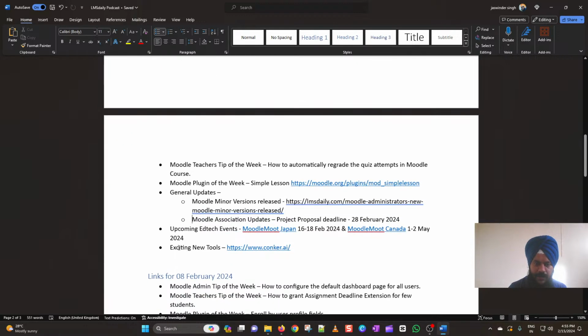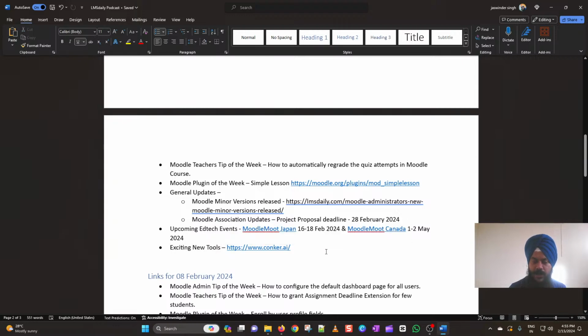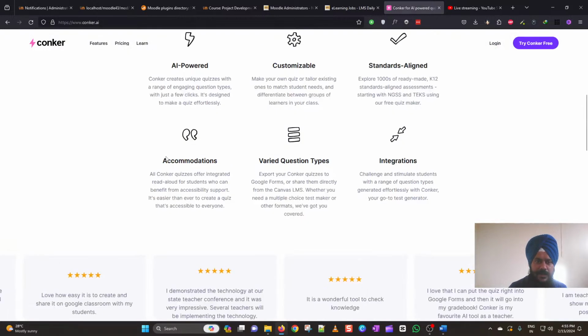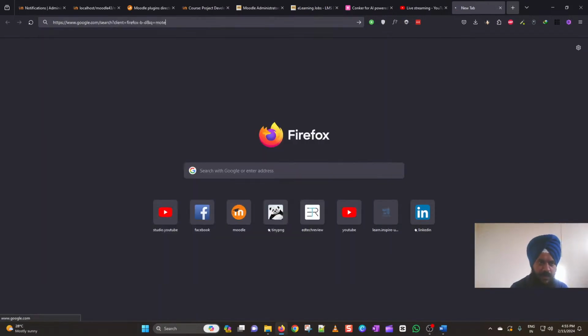Then coming back to the last agenda item for today, which is the exciting new tools. And today we are going to discuss Conquer.ai. So you can see that this Conquer.ai is an AI tool which is created by the creators of Moat. If you have already used the Moat tool, you might be knowing.